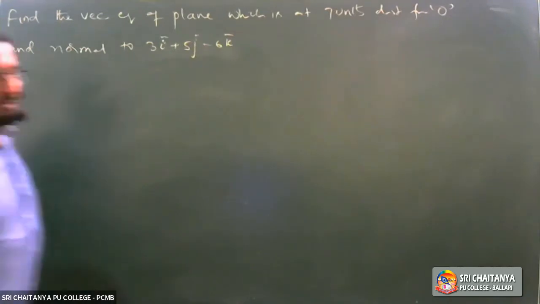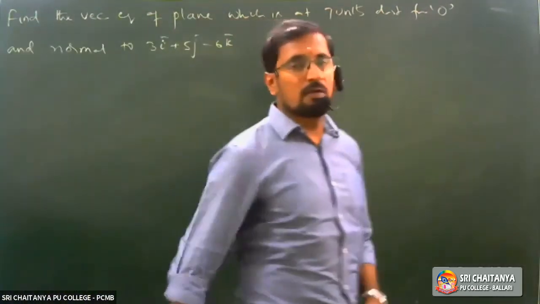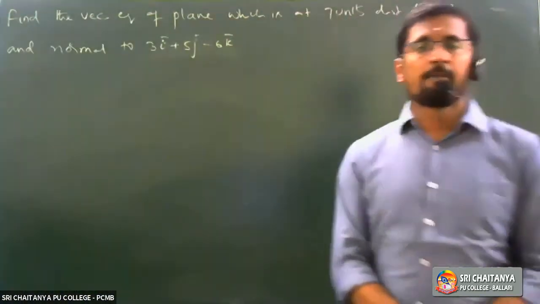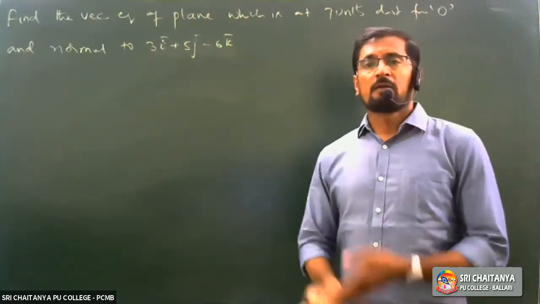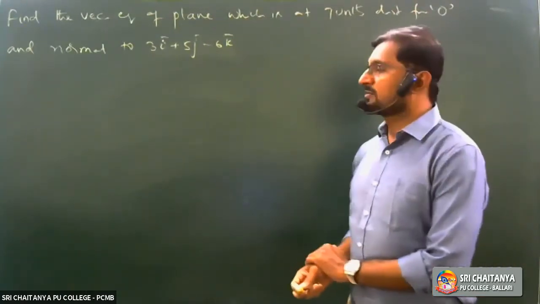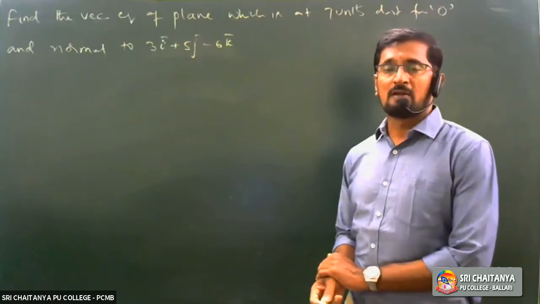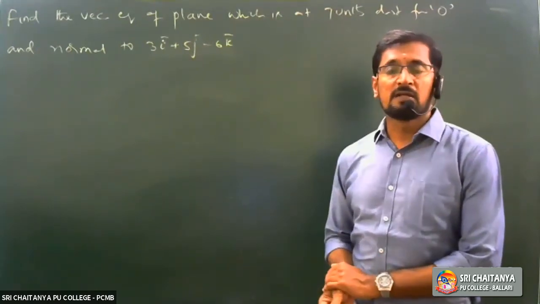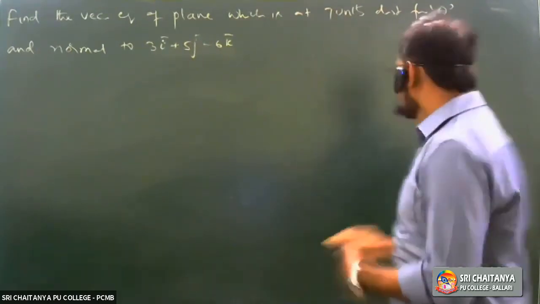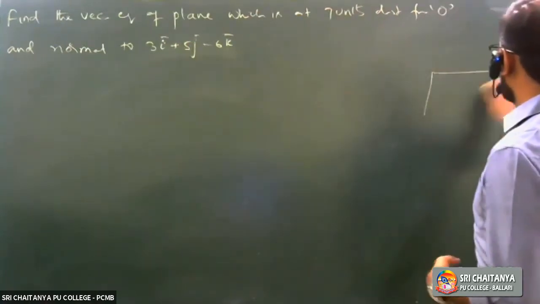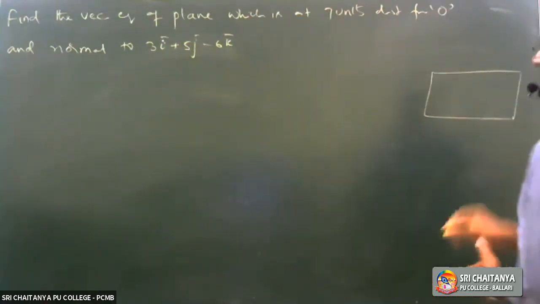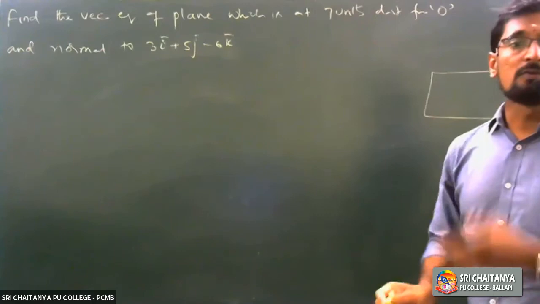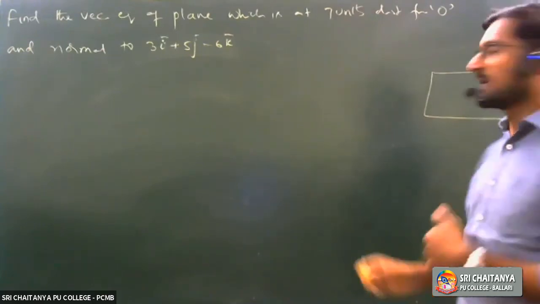Now, how to do this one? What has been given to you and what should you find? He has not asked you to write the normal form. He has given you the distance. What is that distance called? See, he has given a plane like this, and he asked you to find the equation of this plane.